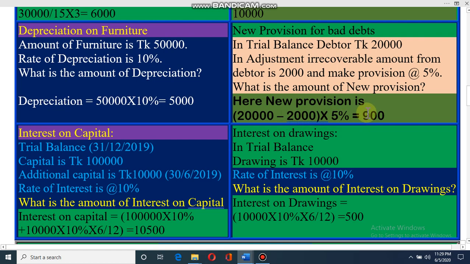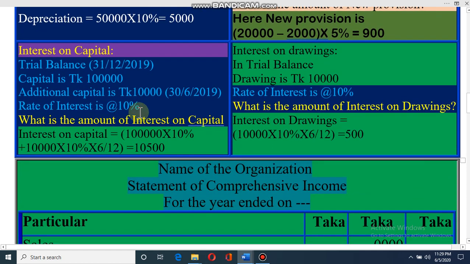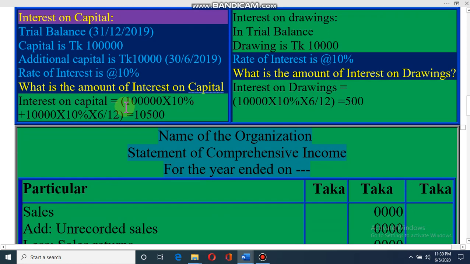I hope you understand. Dear student, now interest on capital. Capital is 1 lakh. Additional capital 10,000. It is 13/6/2019. That means the date of additional capital, and that date of trial balance. That means closing date of trial balance 31st December 2019. So how we can find out the interest? It is easy one. Interest on capital equals to 1 lakh 10% plus this 10,000, that means additional capital, into 10% into 6 by 12.